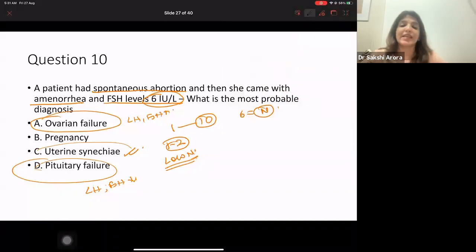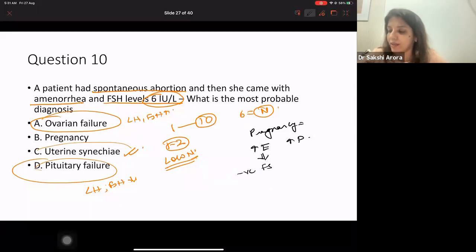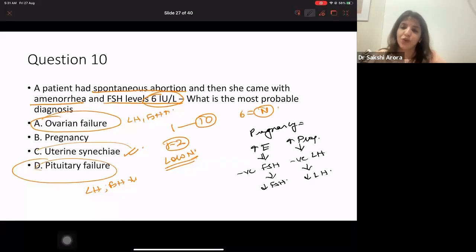Now, many of you are saying pregnancy also. What happens in pregnancy? In pregnancy, there is increased estrogen and increased progesterone. Because there is increased estrogen, and estrogen has a negative feedback on FSH, the levels of FSH are low in pregnancy. Because there is increased progesterone, and progesterone has a negative feedback on LH, the levels of LH are low. So in pregnancy, levels of LH and FSH are low. Please remember. Clear to all of you?